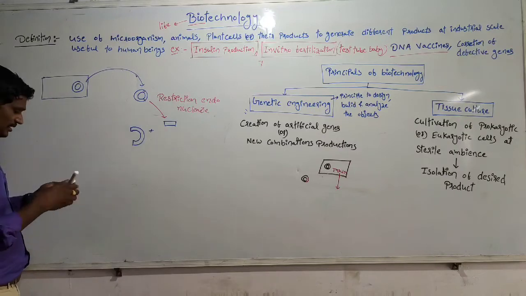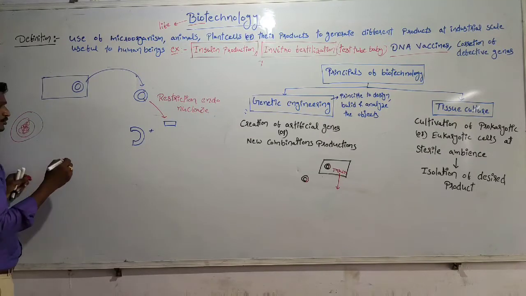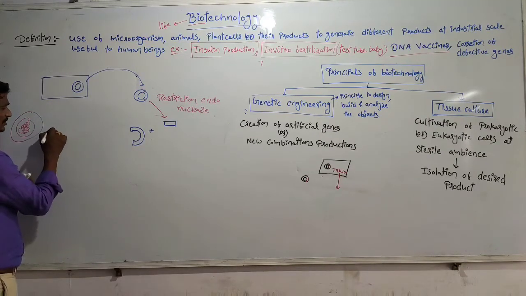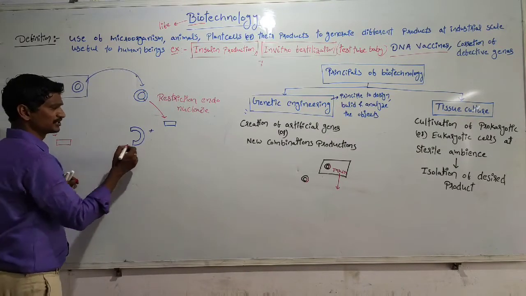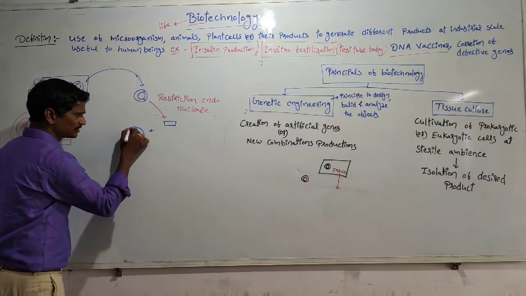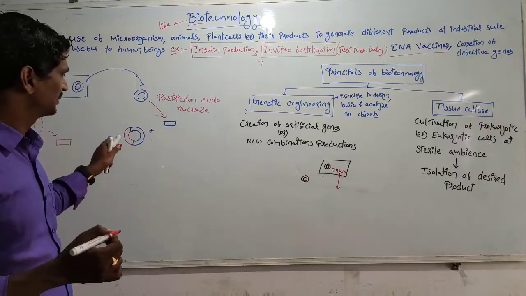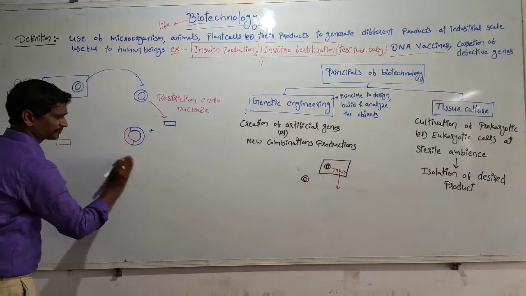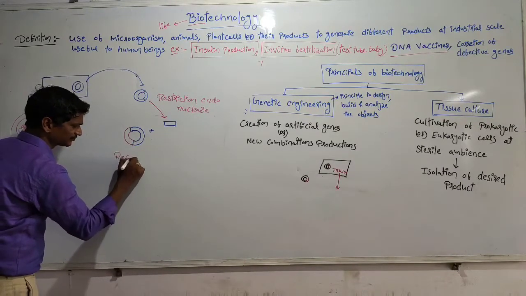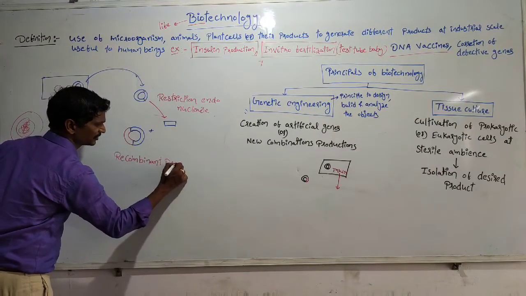On the other side, this is one of the human cells. The human cell contains the chromosomes. From a particular chromosome, the insulin producing gene is isolated. This is the particular insulin producing gene. The insulin producing gene is tagged with the plasmid. Right? So this is the recombinant DNA.